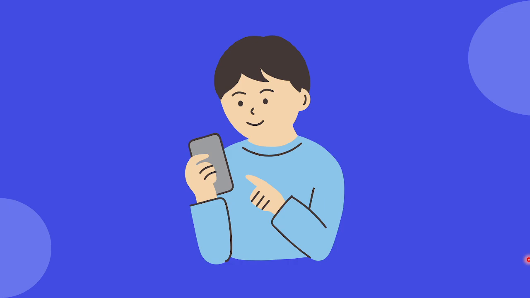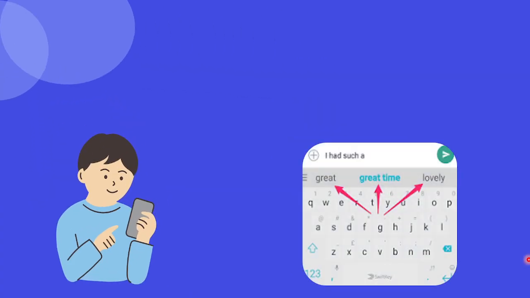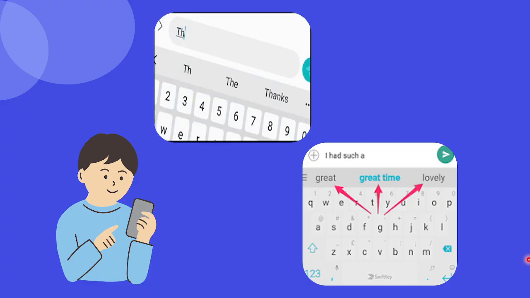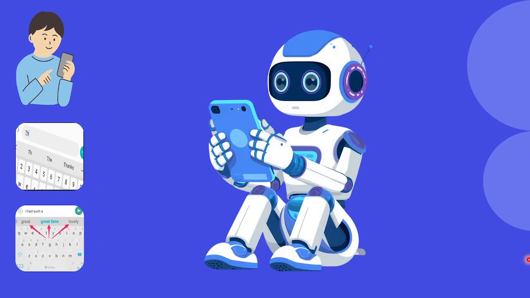Okay. Now let's talk about yourself. Think about your smartphone keyboard. Have you noticed that while typing, it often suggests the next word, right? And sometimes it even predicts exactly what you are about to type. So the question is, how does your phone know what you are going to type? Actually, it has learned patterns from millions of typing examples, and then it uses those patterns to make predictions. It is as simple as that.